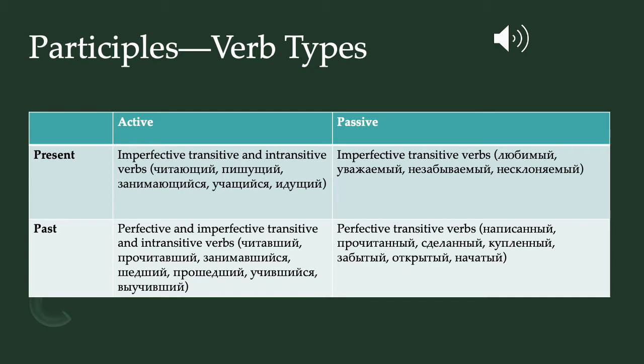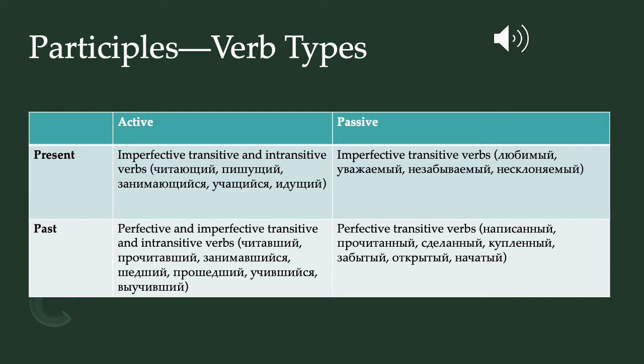Examples would be czytajushi, piszushi, zanimajushi, uczasi, idushi. So czytać is an imperfective transitive verb, pisać is an imperfective transitive verb, zanimaca is an imperfective intransitive verb, uczyć is an imperfective intransitive verb, and iti is an imperfective intransitive verb.